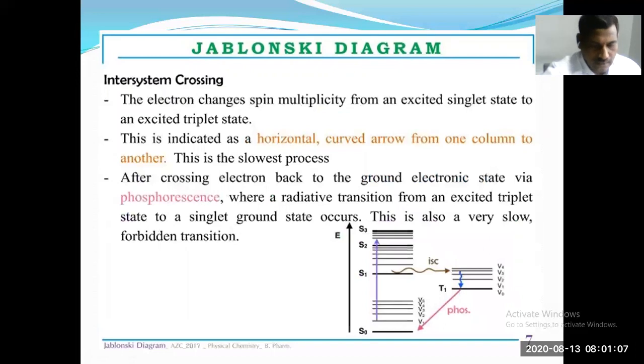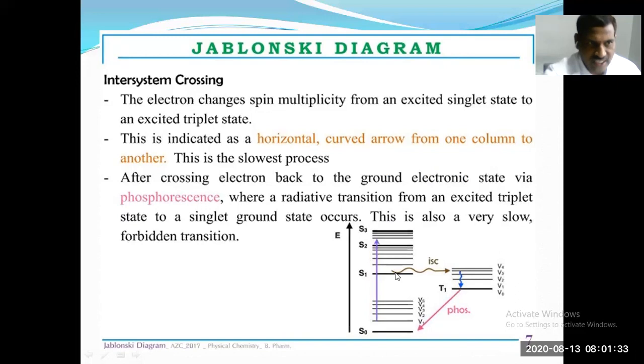So next we can discuss inter-system crossing, ISC. See here, the electron changes spin multiplicity from an excited singlet state to an excited triplet state. This is the triplet state, this is the singlet state.